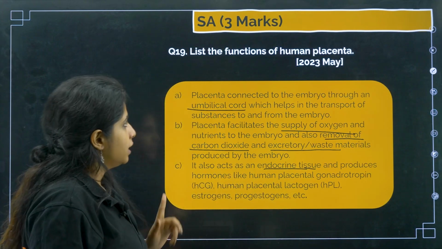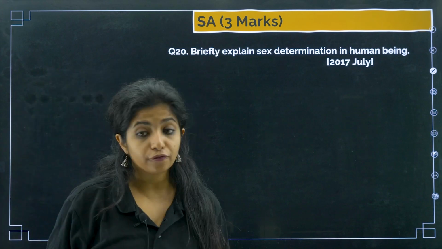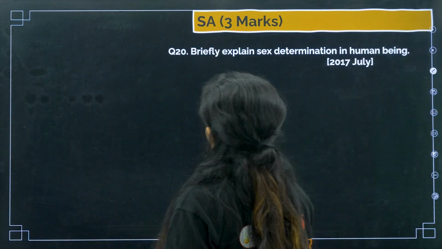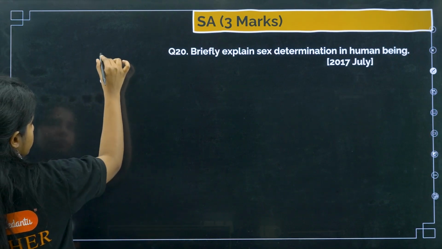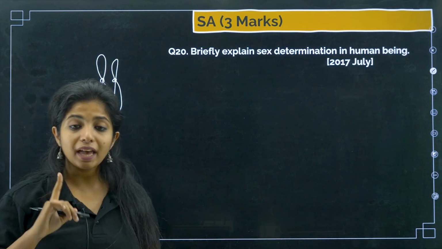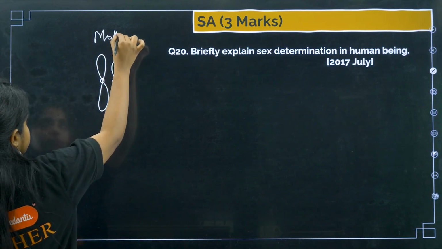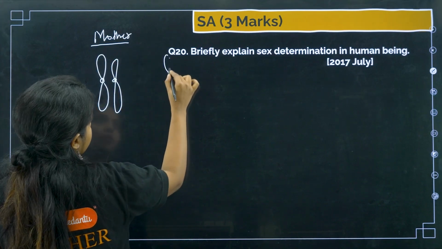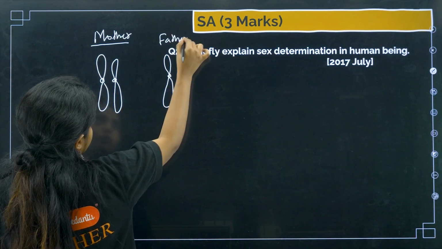Cool? Cool. Now briefly explain the sex determination in the case of human beings. How can you explain the sex determination in the case of human beings? So I'll tell you, and then I'll show you how you can write it. So sex determination works in the case of human beings like this. So children, you all have one pair of sex chromosomes. Suppose this is the mother. Mother will be having one pair of sex chromosomes. Similarly, there will be a father. Father will also be having one pair of sex chromosomes.